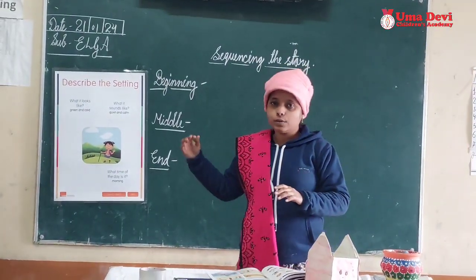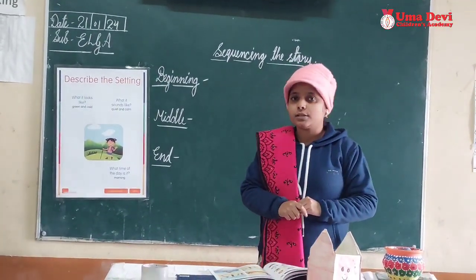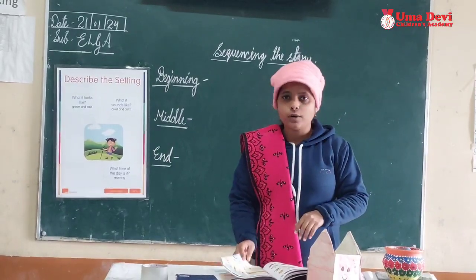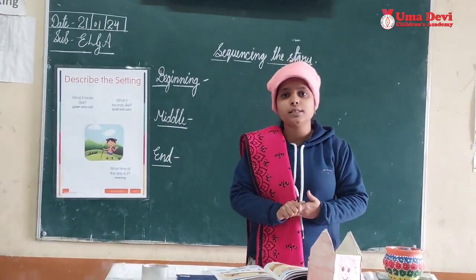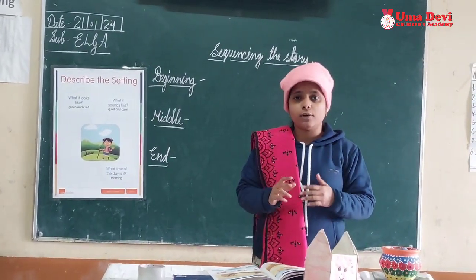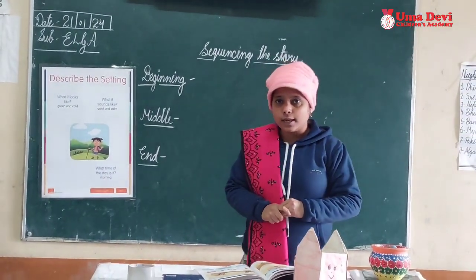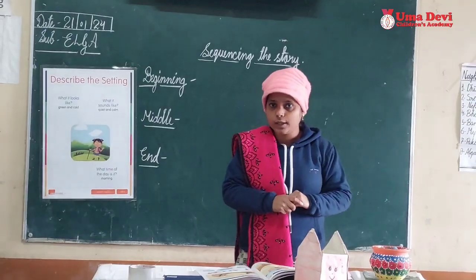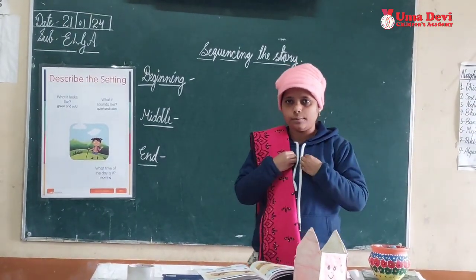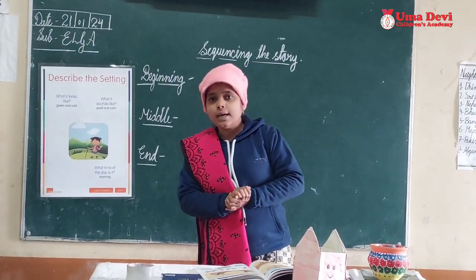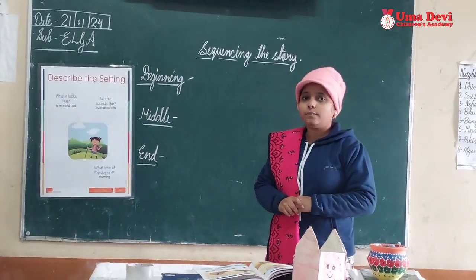Then they went surfing in the water. Only Akshay was enjoying the surfing, but Aryan was scared because the water was too deep for him. Then they went for skateboarding. They enjoyed the skateboarding. I have summarized this story in my words. Now let's see how to sequence the story.